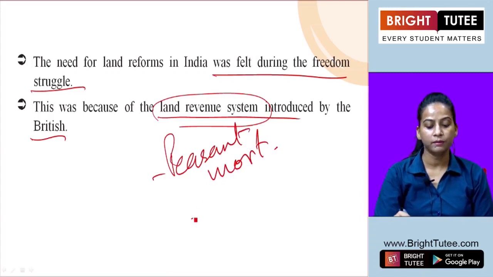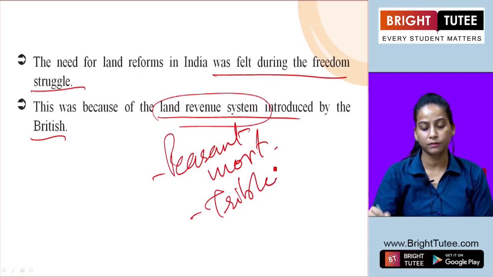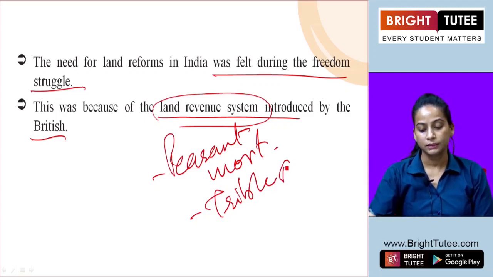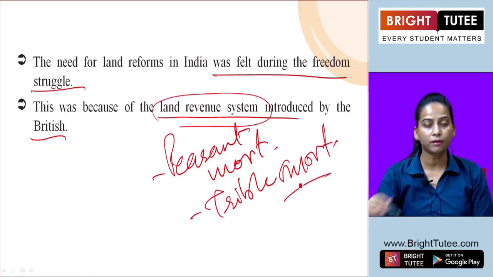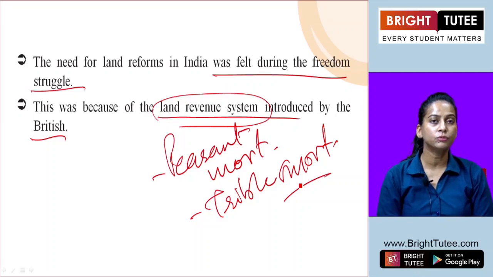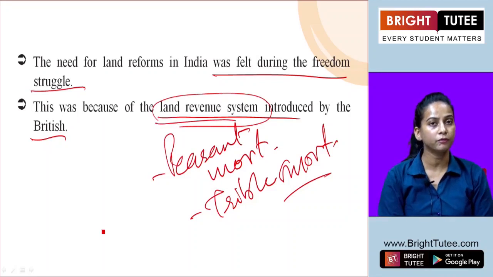during that time period. Even the tribal movements, different tribal movements related to agriculture, also started during that time period. So somewhere the exploitation was going on, and which led to the rise of these different movements which started taking place during the freedom struggle before independence, only during the British rule.